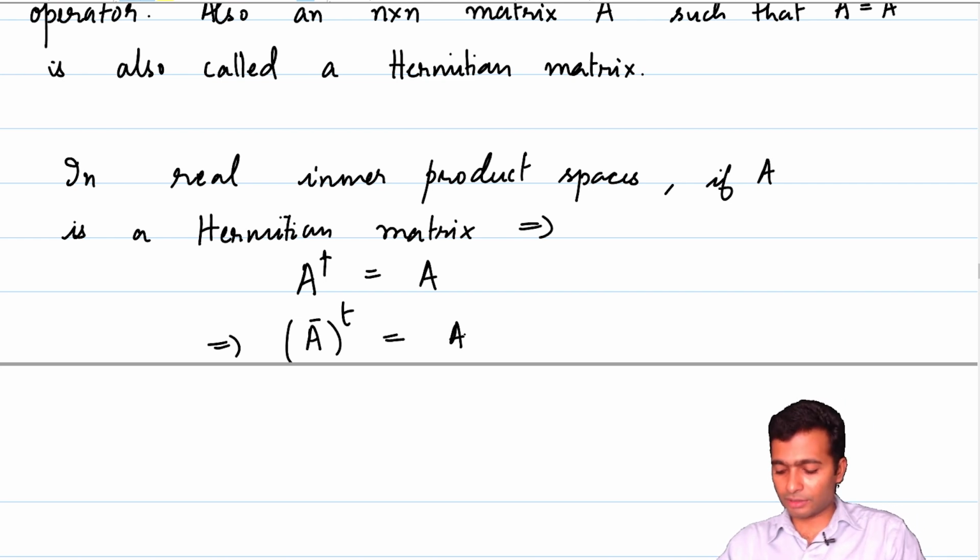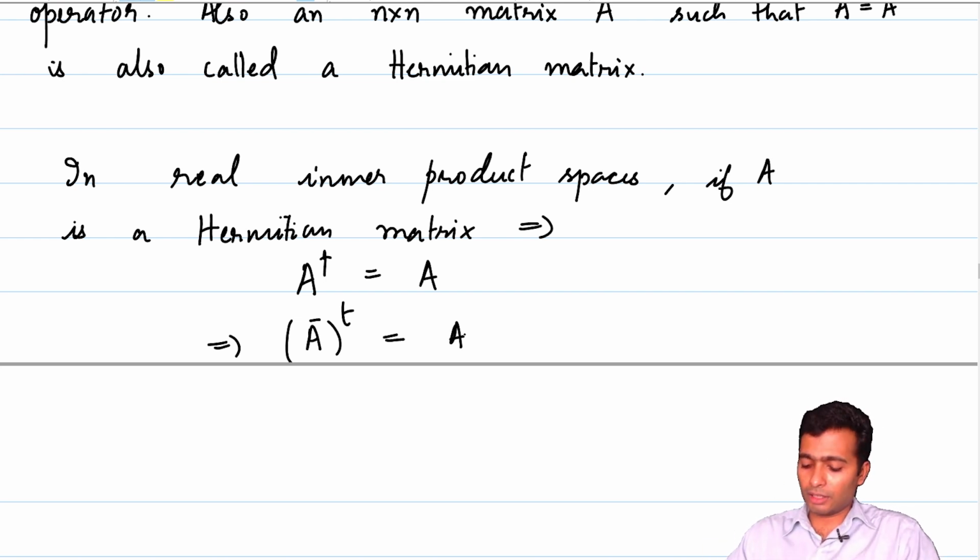What this statement means is that if the matrix A is an n cross n matrix with real entries, or in a real inner product space you consider a linear operator T, which is Hermitian or self-adjoint, and look at the matrix of T with respect to an orthonormal basis.